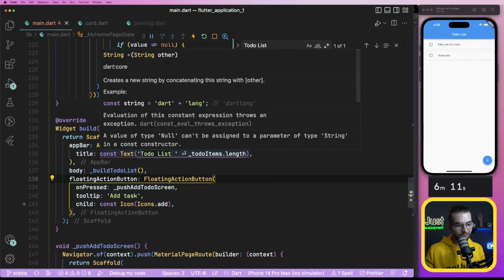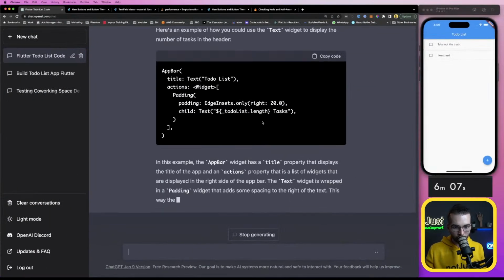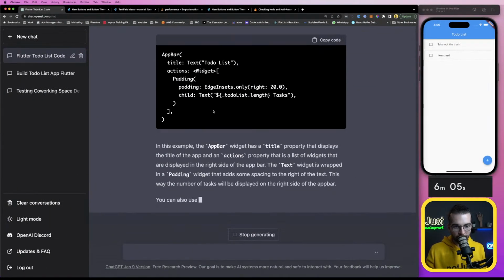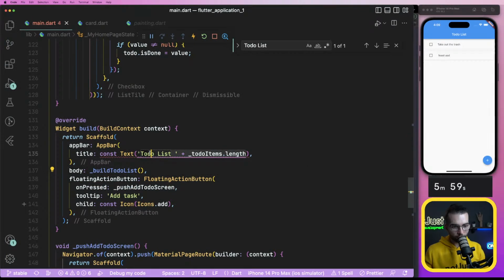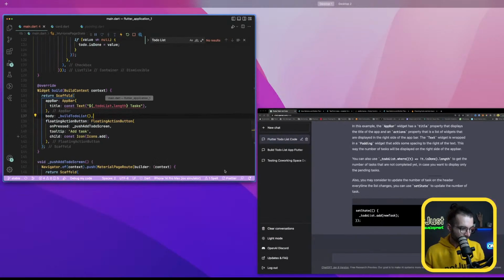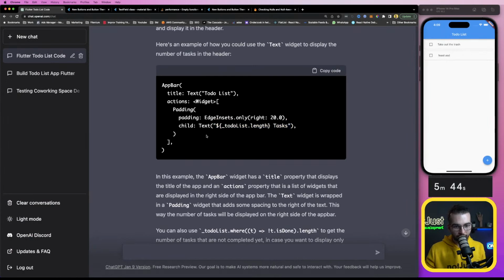Maybe it's not plus. Yeah. Let's try it like this with text concatenation. You don't like it, right? What? Child text.